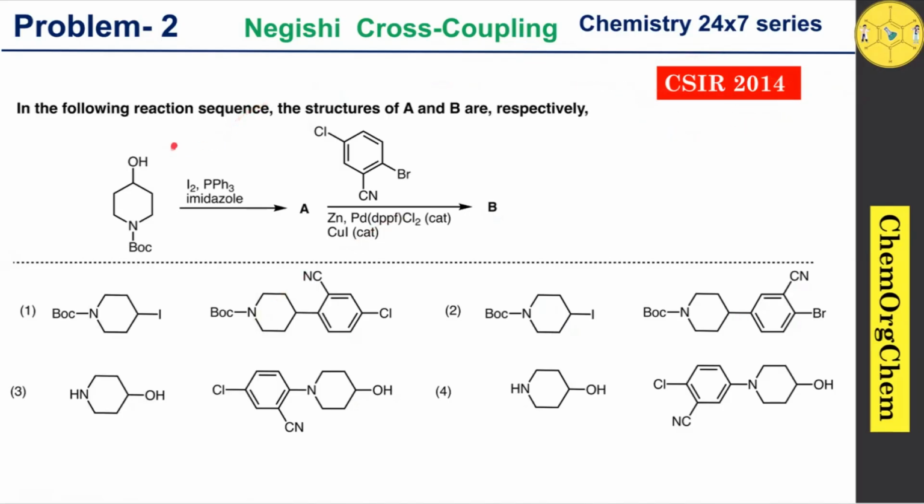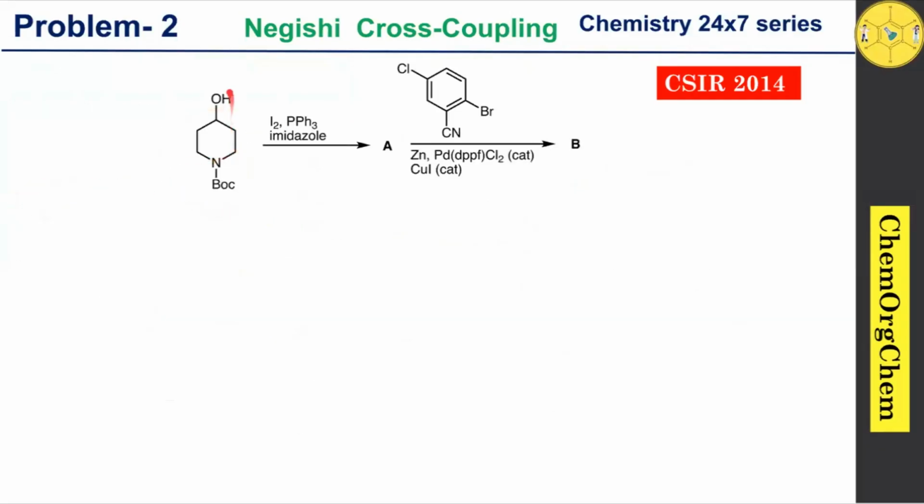As per this question, this substrate reacts with iodine, triphenyl phosphine in the presence of imidazole, which produces product A. This product A reacts with this aryl bromide in the presence of zinc, palladium catalyst as well as copper catalyst, which produces product B. Here four options are given. Let's solve together to find the correct option for this question. So let's move in.